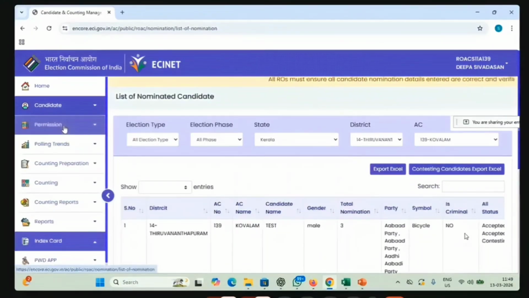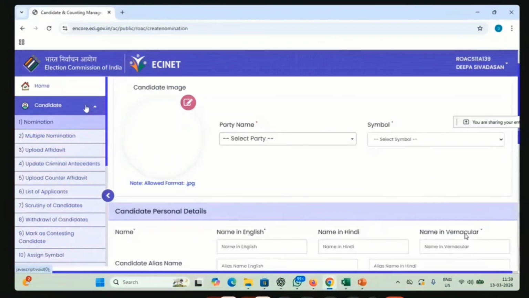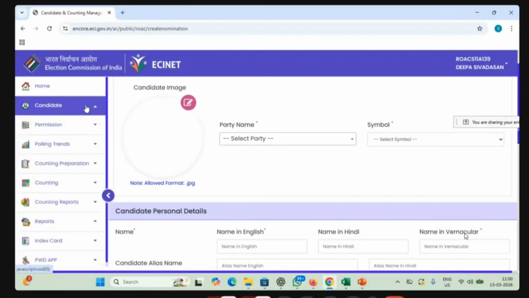After nominations, we will be going to permissions also. First of all, this is important: we cannot accept even small mistakes. Actually, it is only a data entry portal, but still we have to be very careful, especially with the spellings and details you are entering. Also, this time there is only an online index card, so whatever details we give at this stage will be populated in the index card. So at that time also it is very important. Please ensure that the data are entered correctly. I hope the nominations are clear.